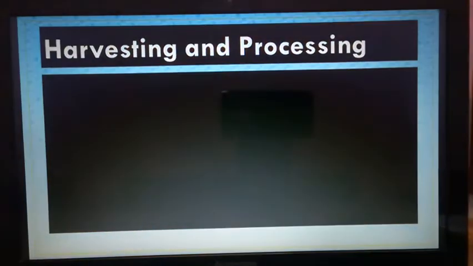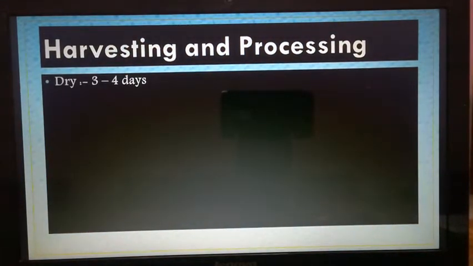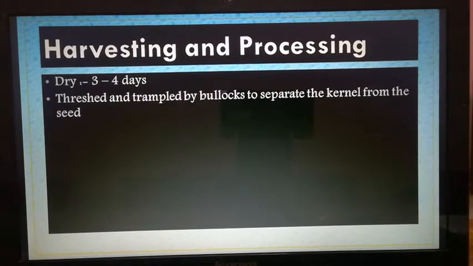Last class we studied that one. Harvesting and processing: after cutting the stalk, it is left on the floor for drying for 3 to 4 days, then threshed and trampled by bullocks to separate the kernel from the seed. Threshing and polishing are done, and they are given different names also.